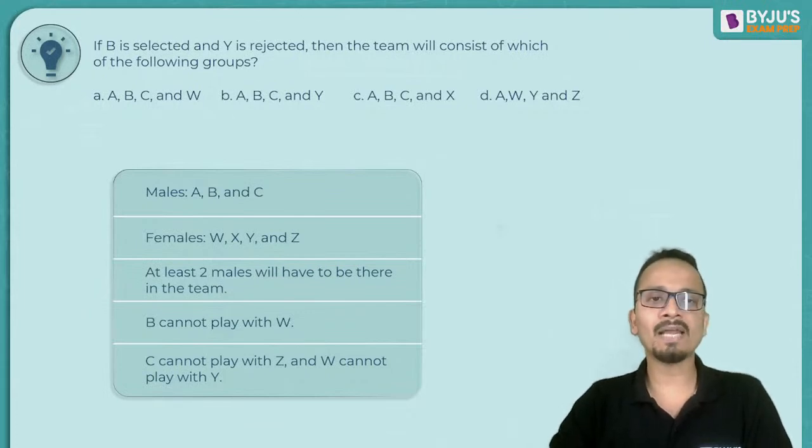If B is selected and Y is rejected, then the team will consist of which 4 players?